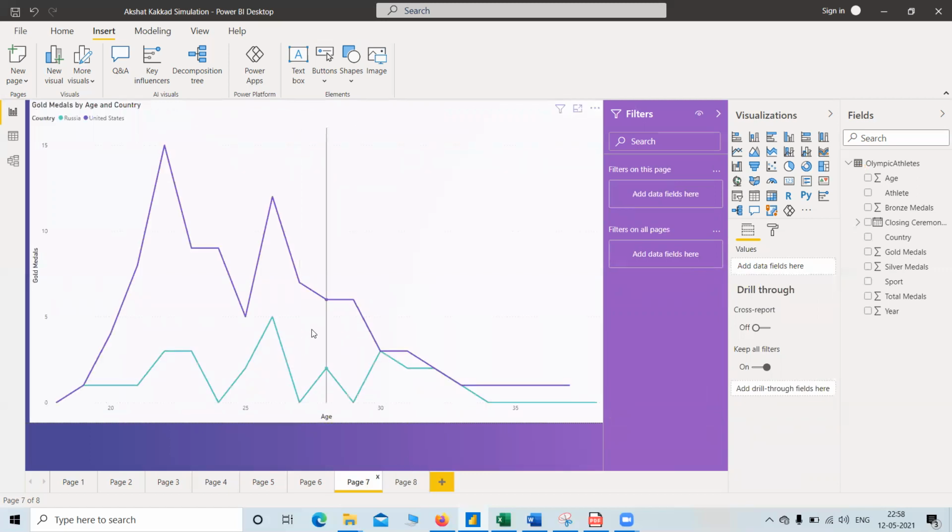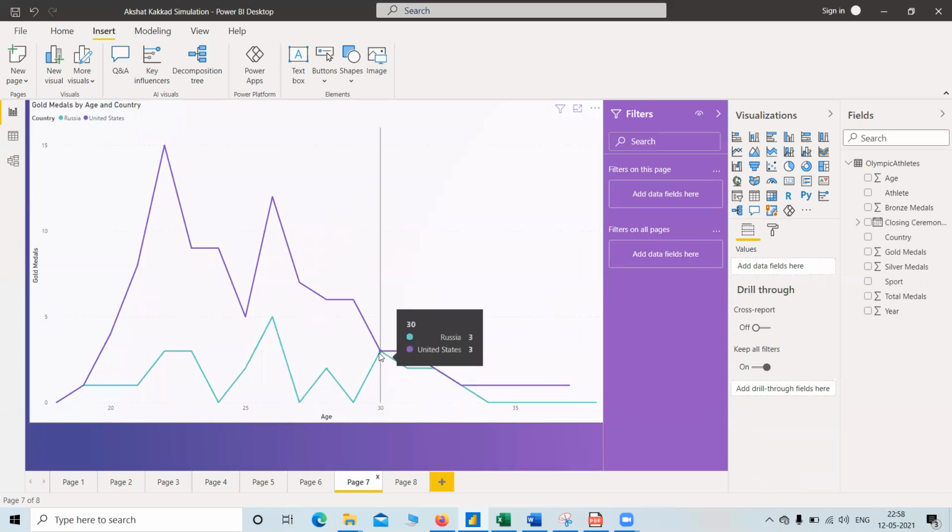And now we want to compare two countries, that is United States and Russia, with the number of gold medals and age, meaning which age group gives the total number of gold medals. So in Russia, for the age group of 22, Russia has 3 gold medals, but United States has 15 gold medals.